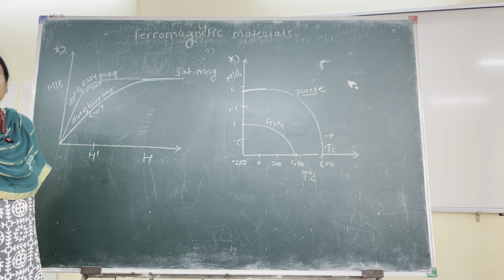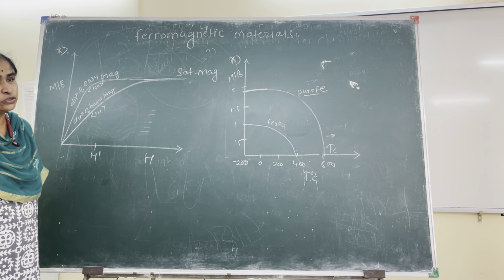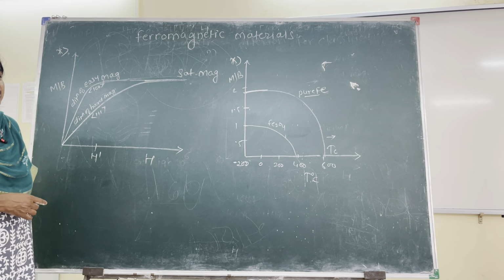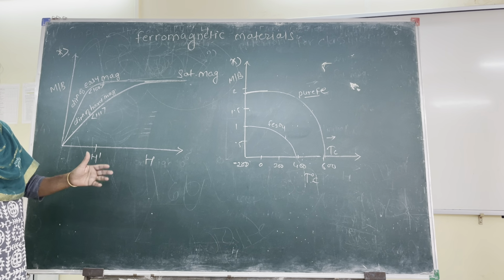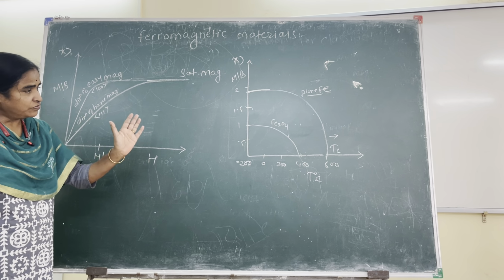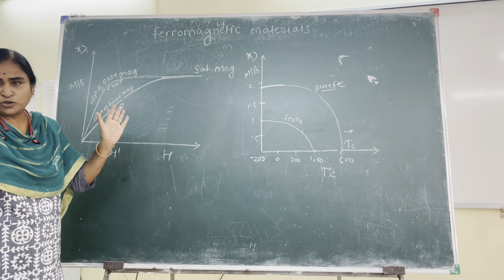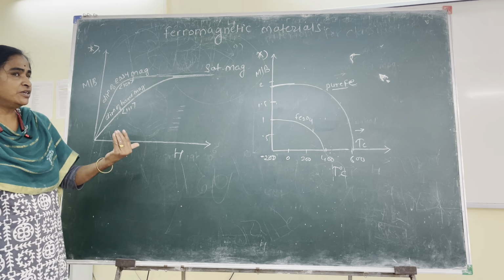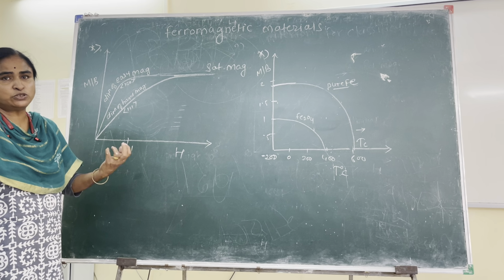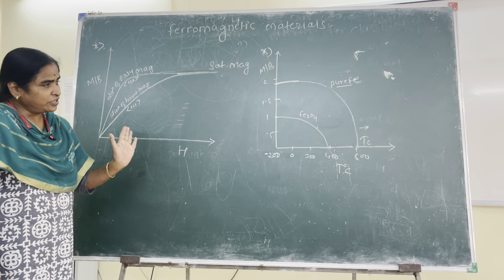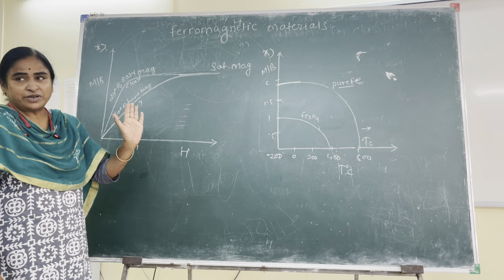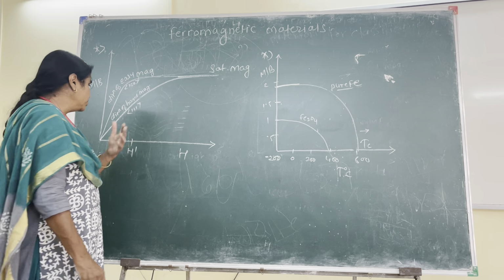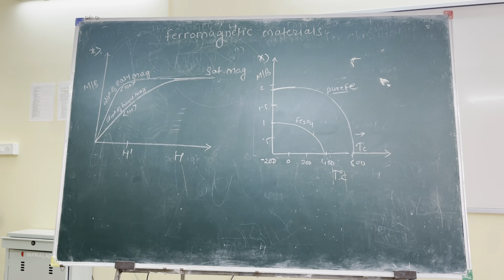That temperature is called the Curie temperature. It is also called the transition temperature, and it is indicated by capital T suffix C. This phenomenon is reversible. If you lower the temperature below Curie temperature, the substance acquires the properties of ferromagnetic. If you increase the temperature above Curie temperature, it acquires the properties of paramagnetic.